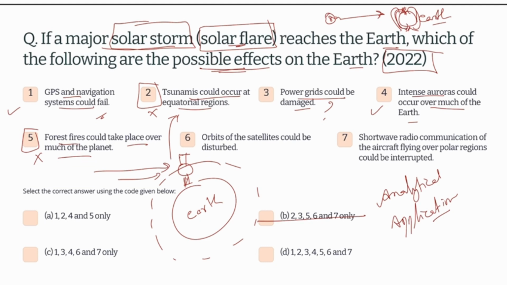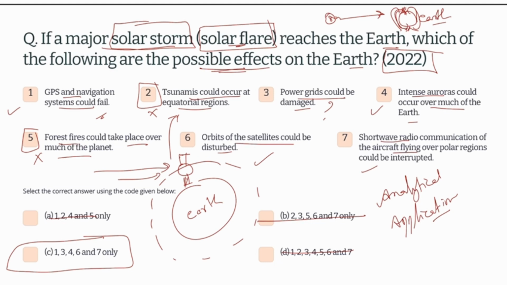Right? So fifth cannot be in my answer. I have reached my answer. Even the orbits of the satellite could be disturbed. Yes, that I have already talked about. Short wave radio communication can also be interrupted. That also can be a possible effect of this solar flare.